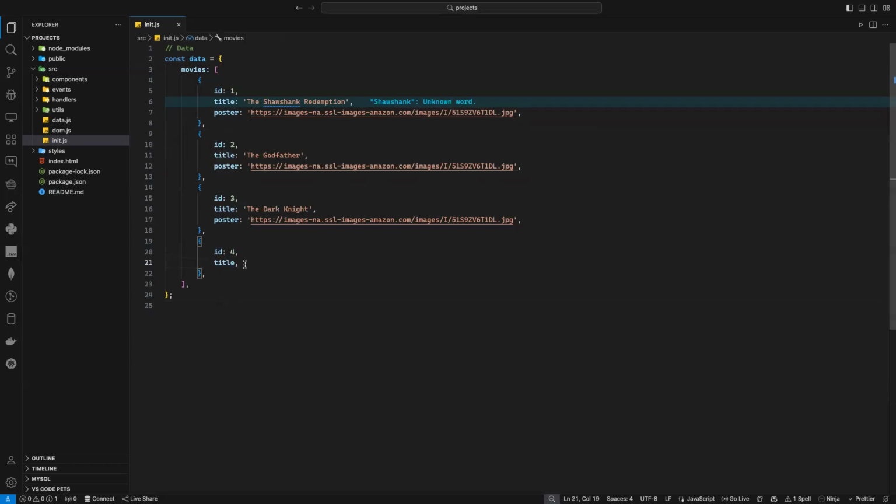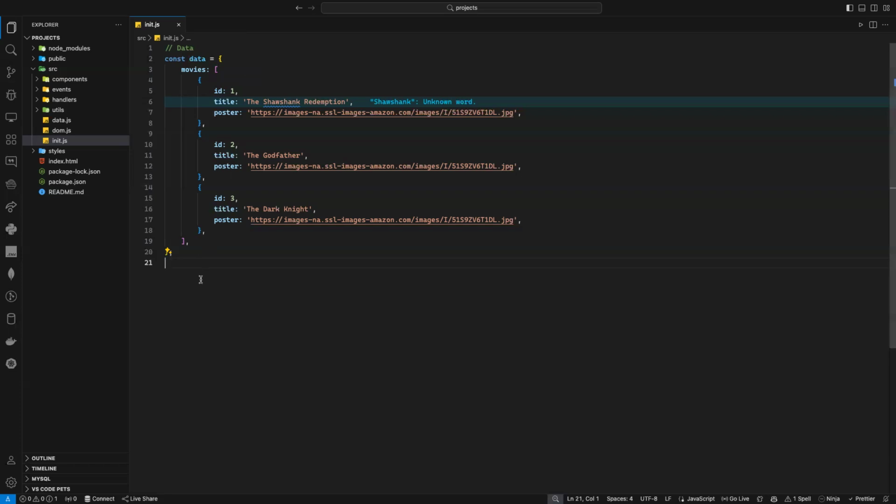And here I need to add the title here. Three will be enough for now. If I want more data, I can add it later. It's fine. So as you can see in my movies, my data is very simple. I have an array of movies. I have an ID, I have a title, and after that, I have a poster here. It's quite simple. That's my data.